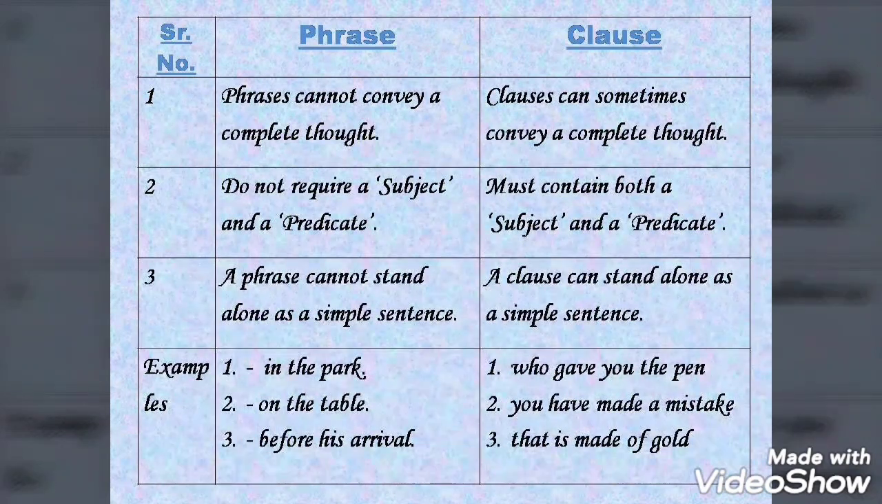Now we can see the examples. A phrase: in the park, on the table. It is a group of words having sense but not a complete sense. A clause: Who gave you the pen? Here it is having a sense, but still it is a part of a sentence including subject and predicate.